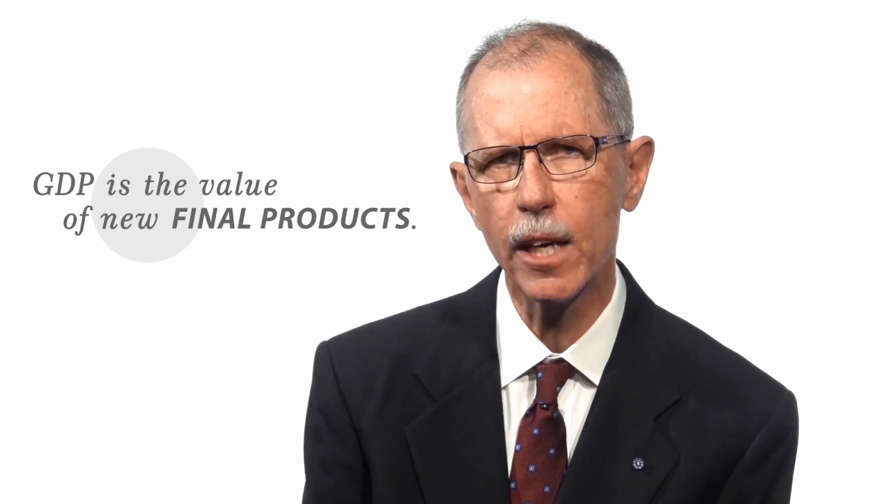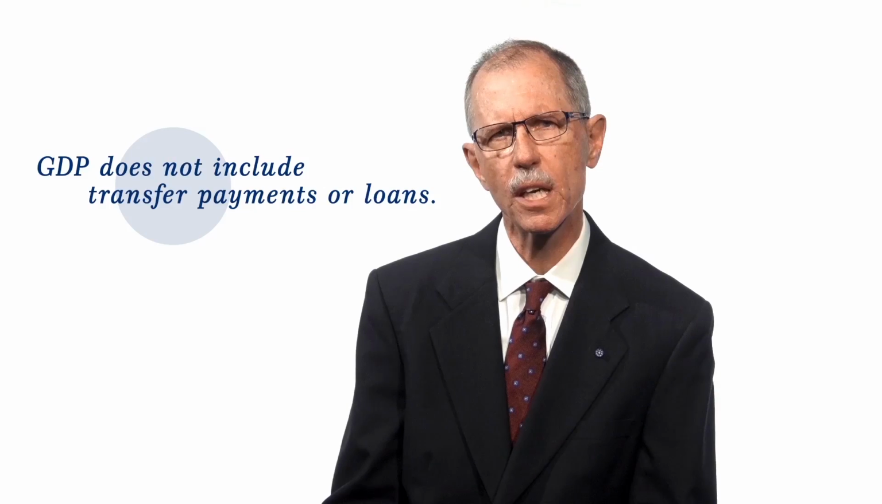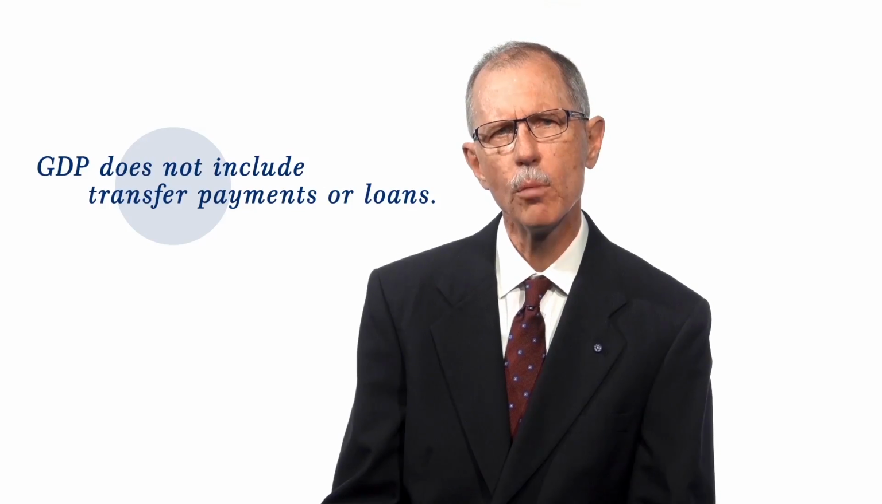Second, GDP is the value of new final products in contrast with intermediate products. The new automobile is a final product. The value of the tires on the car, an intermediate product, is included in the price of the car. To add them again would be double counting. Third, GDP does not include transfer payments, such as gifts, because nothing is produced. It also does not include loans.